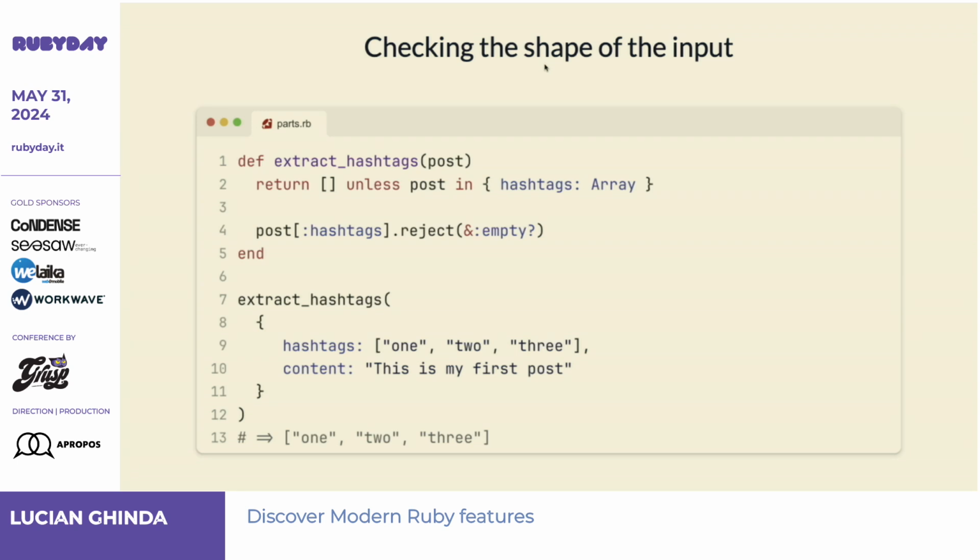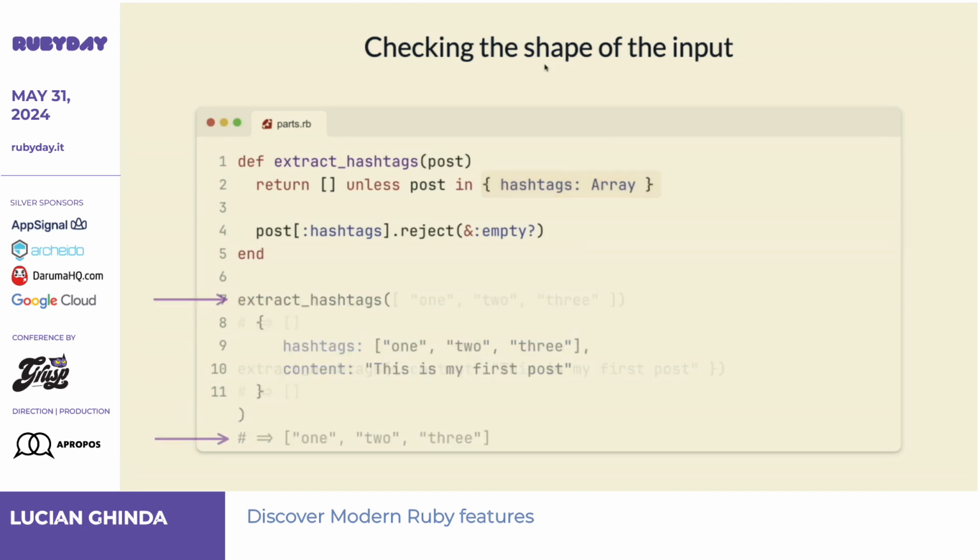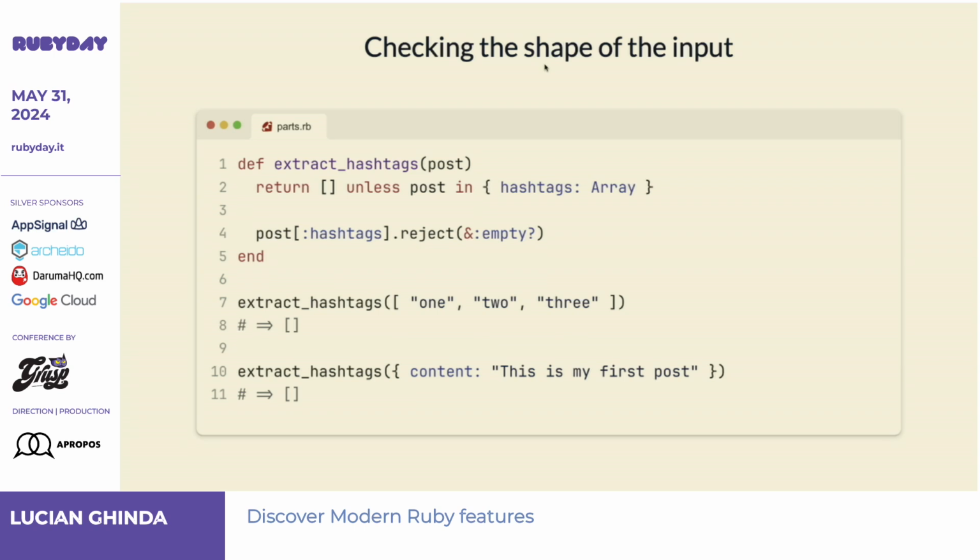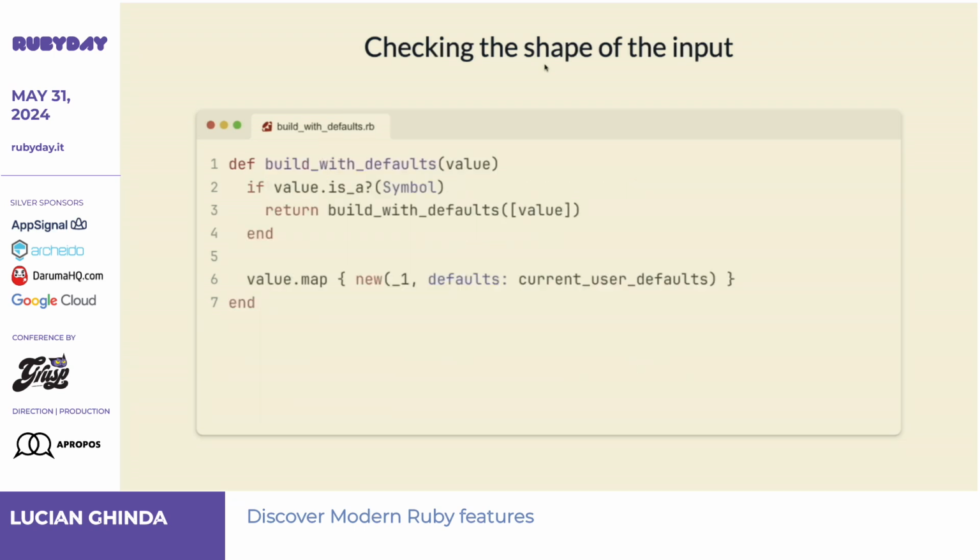You can say, okay, I want to check just some parts of the hash structure. So let's say I'm reading some social media stuff and I'm only caring about hashtags here. So I care that it has inside the keyword name hashtag. So this will work, but these two will not match, right? Because they don't have the keyword hashtag. But it will not throw an error. It will just silently go over, right?